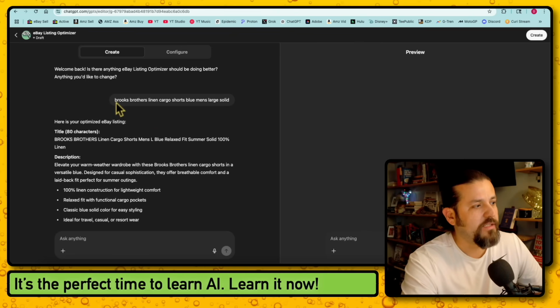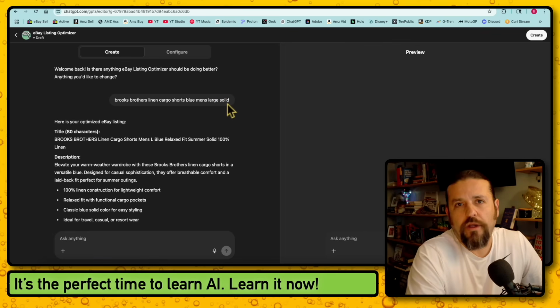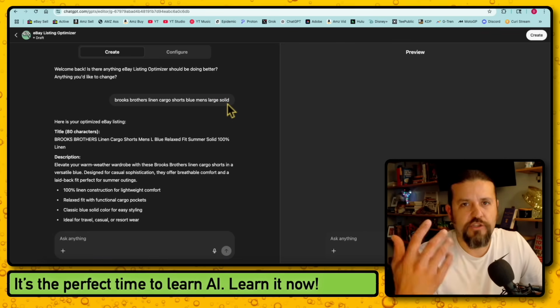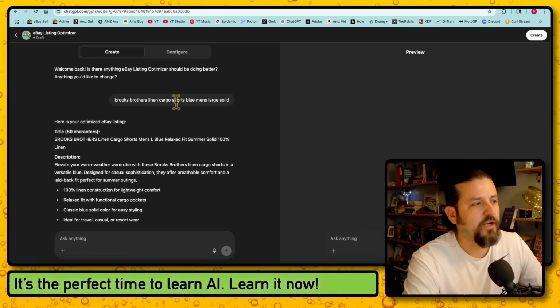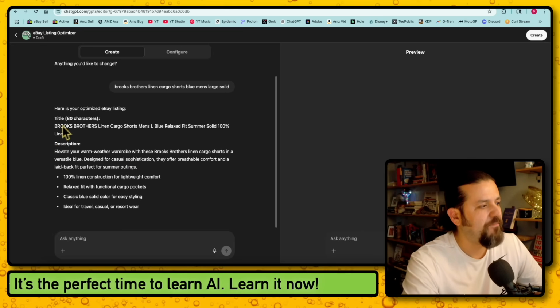All I do is put in some information: Brooks Brothers linen cargo shorts, blue, men's, large, solid. That's what I know about the product. Let's just assume it's Brooks Brothers linen cargo shorts, they're blue, men's large, and they're solid, which means they're not patterned or striped or anything. And this is what it gave me.